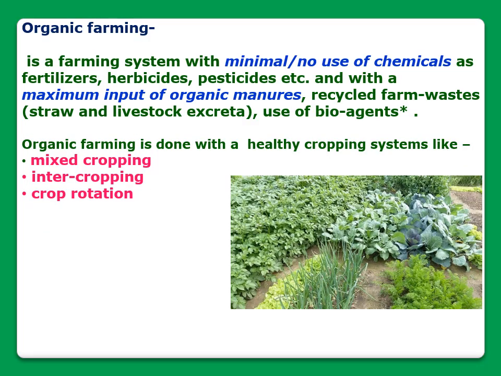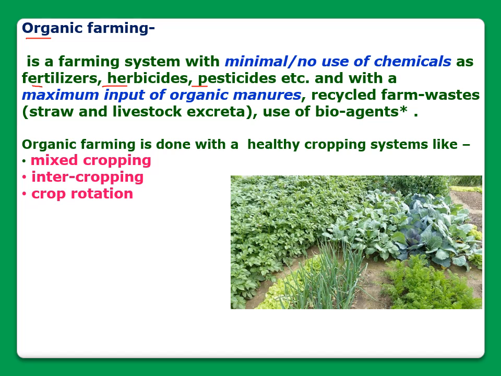Now we come to the next point, that is organic farming. Organic farming is a farming system with minimal use or no use of chemicals as fertilizers, herbicides, pesticides. We can simply say the farming without any use of chemicals is known as organic farming. Maximum input of organic manure, recycled farm waste, and use of bioagents is done in organic farming.